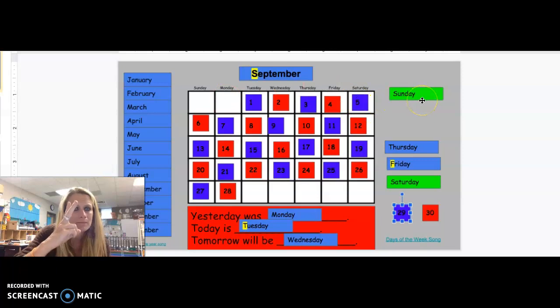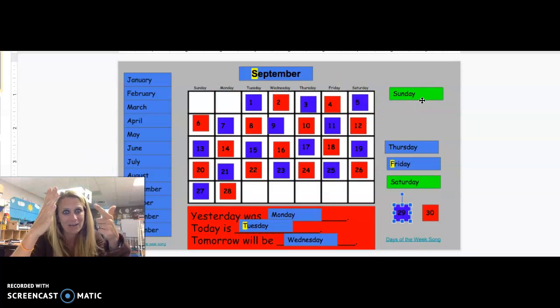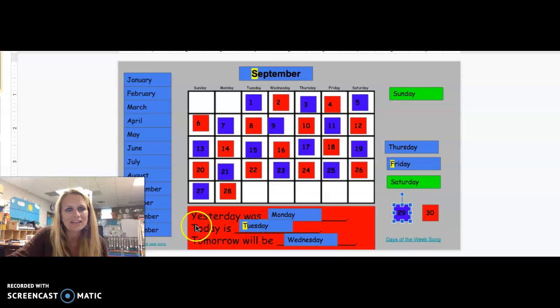We have Sunday, Monday, Tuesday, Wednesday, Thursday, Friday, Saturday. Yesterday was Monday, so today is Tuesday. Look at that. Today and Tuesday both begin with a t, t, t. Today is Tuesday. It is September.